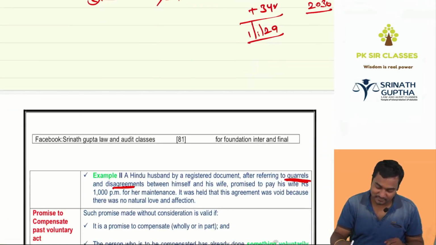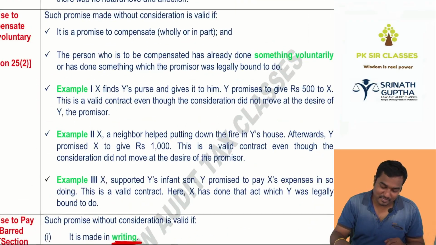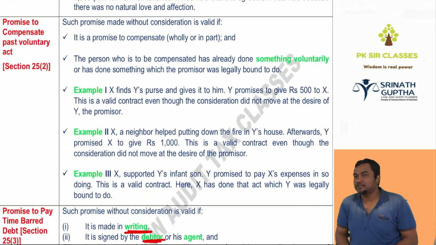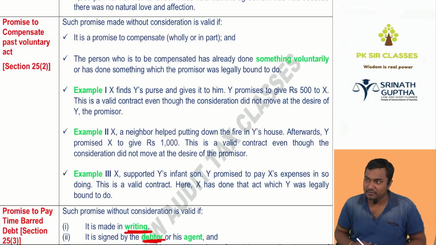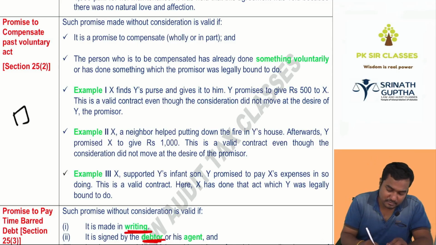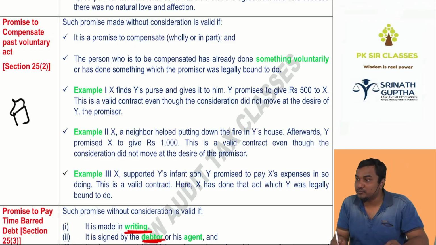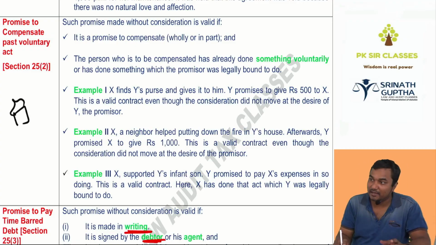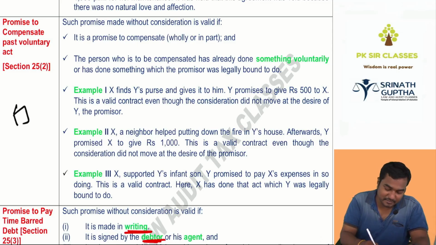Kavyamma? What happened, Kavyamma? Next, promise to compensate past voluntary activity. Generally, for voluntary activities, consideration is not required. If you're making a promise to compensate past voluntary activity, it is enforceable. We have discussed, haina beta. So Manoj went on honeymoon, and his house caught fire. His building, beta, the villa burned down.